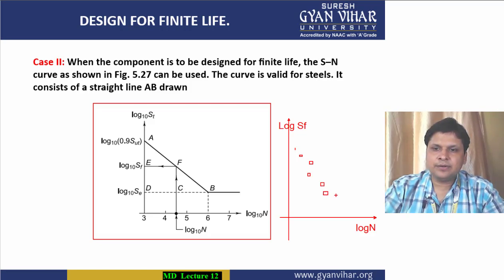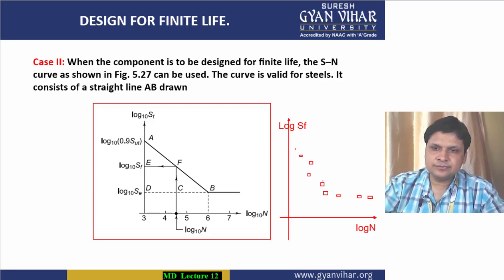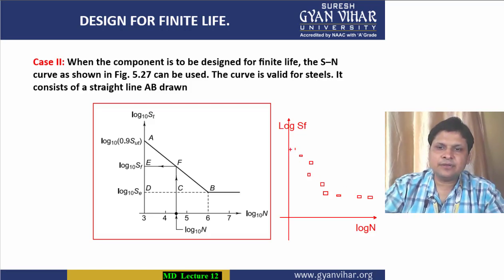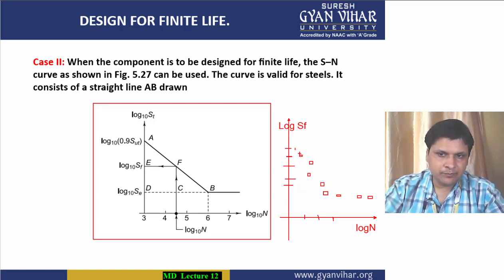As we go on decreasing the stress value, we see that the number of cycles before failure increases, and this is shown by these failure points.